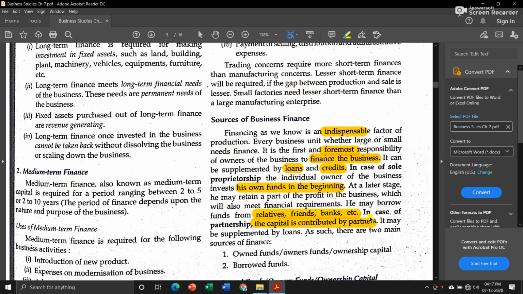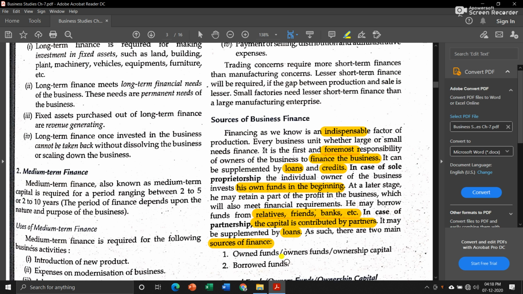In case of partnership, the capital is contributed by partners. Now, in partnership, we know that at least a minimum of 2 partners should be there in a partnership firm. So the partners contribute capital from their own funds. It may be supplemented by loans. In addition to the capital contributed by partners, they can raise loans also. As such, there are two main sources of business finance.